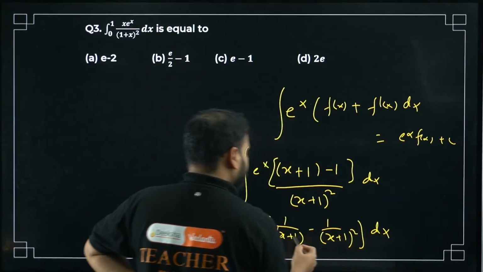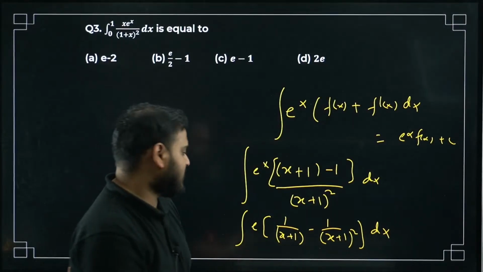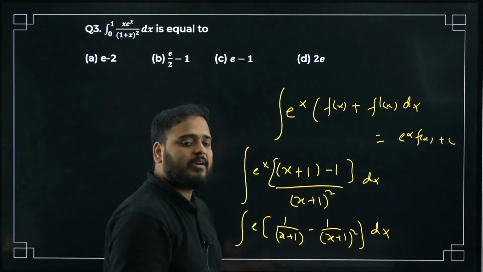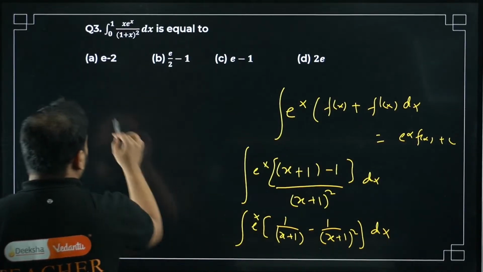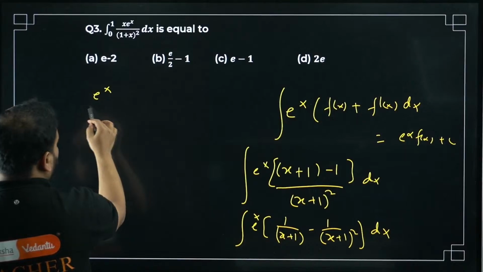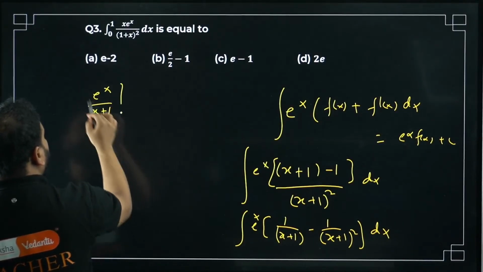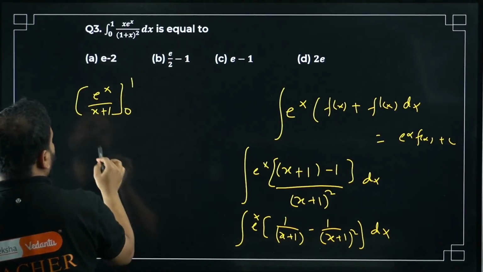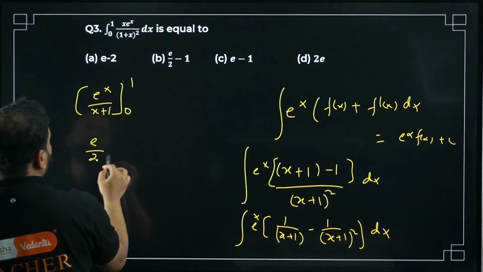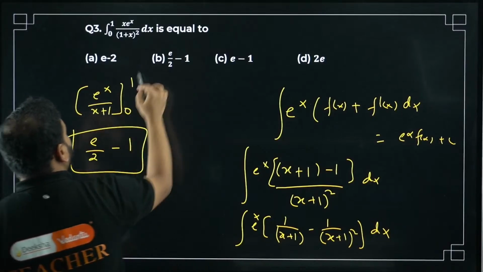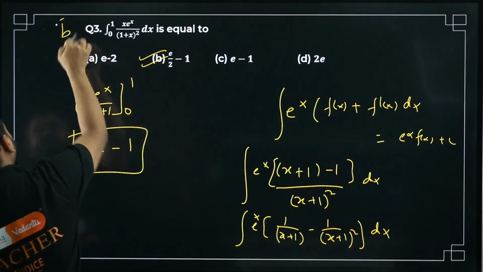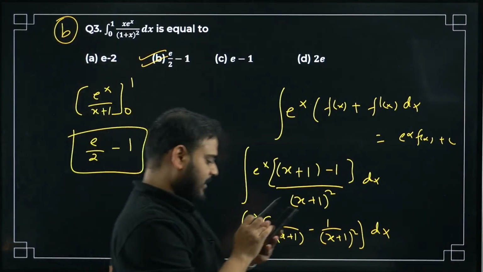We all know that this is f(x) and this is f dash of x. Hence, the answer would be e power x upon x plus 1 from 0 to 1. Put the limits here, you're going to get e by 2 minus 1, which simply gives 1. Option B is correct. Okay, I think I'm getting the answers now.